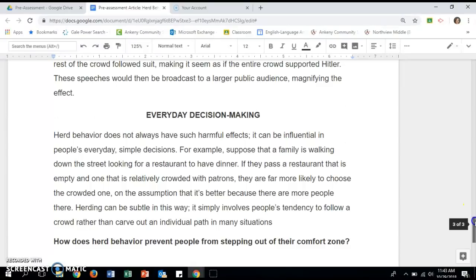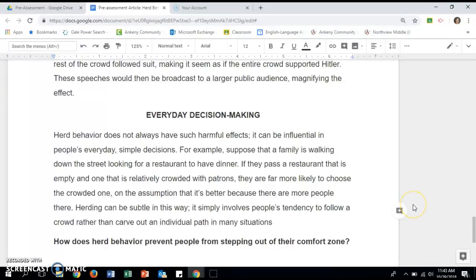Okay, this last section is called Everyday Decision Making. Herd behavior does not always have such harmful effects. It can be influential in people's everyday simple decisions. For example, suppose that a family is walking down the street looking for a restaurant to have dinner. If they pass a restaurant that is empty and one that is relatively crowded with patrons, they are far more likely to choose the crowded one, on the assumption that it's better because there are more people there. Herding can be subtle in this way. It simply involves people's tendency to follow a crowd rather than carve out an individual path in many situations.